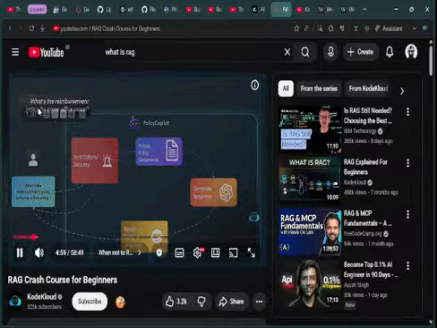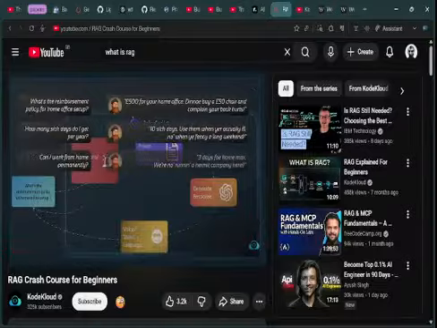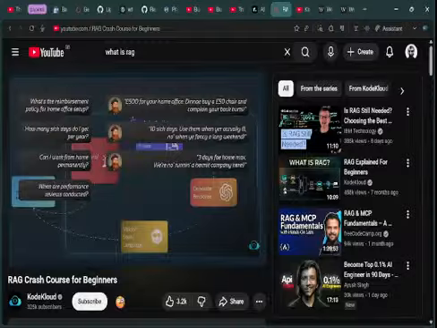So when the users ask what's the reimbursement policy for home office setup, it responds. When the users ask how many sick days do I get per year, it says. When the user asks can I work from home permanently, it says. And when the users ask when our performance review is conducted, it responds.